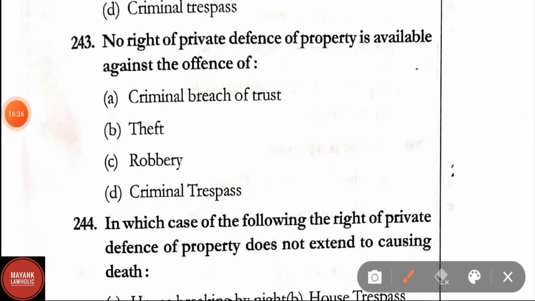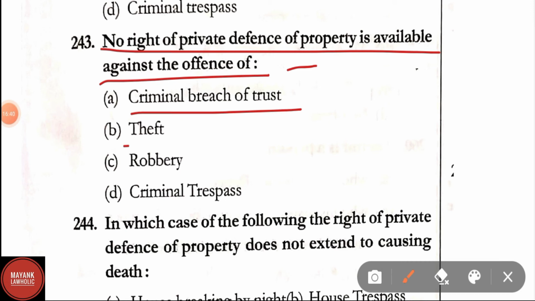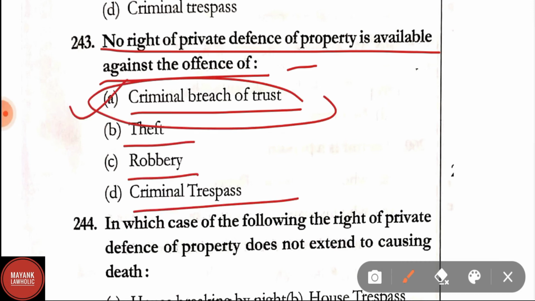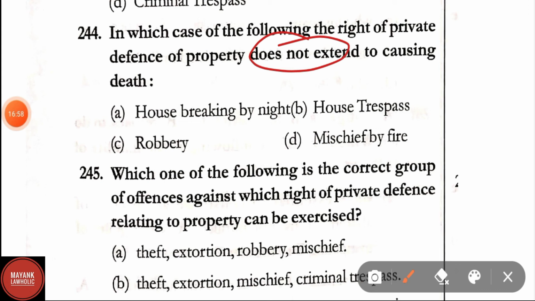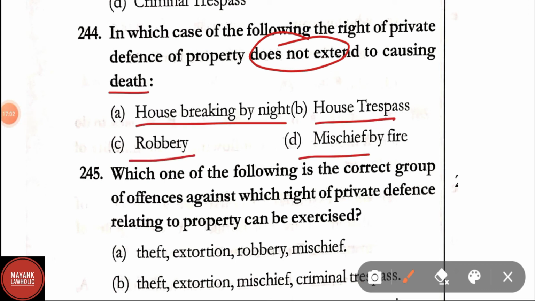Question number 243. No right of private defense of property is available against the offense of criminal breach of trust, theft, robbery, criminal trespass. Correct answer is option A, that is criminal breach of trust. Question number 244. In which case of the following does the right of private defense of the property not extend to causing death? Option A, house breaking by night, house trespass, robbery, mischief by fire. Here, the correct answer is house trespass. Right to private defense of property does not extend to causing death.